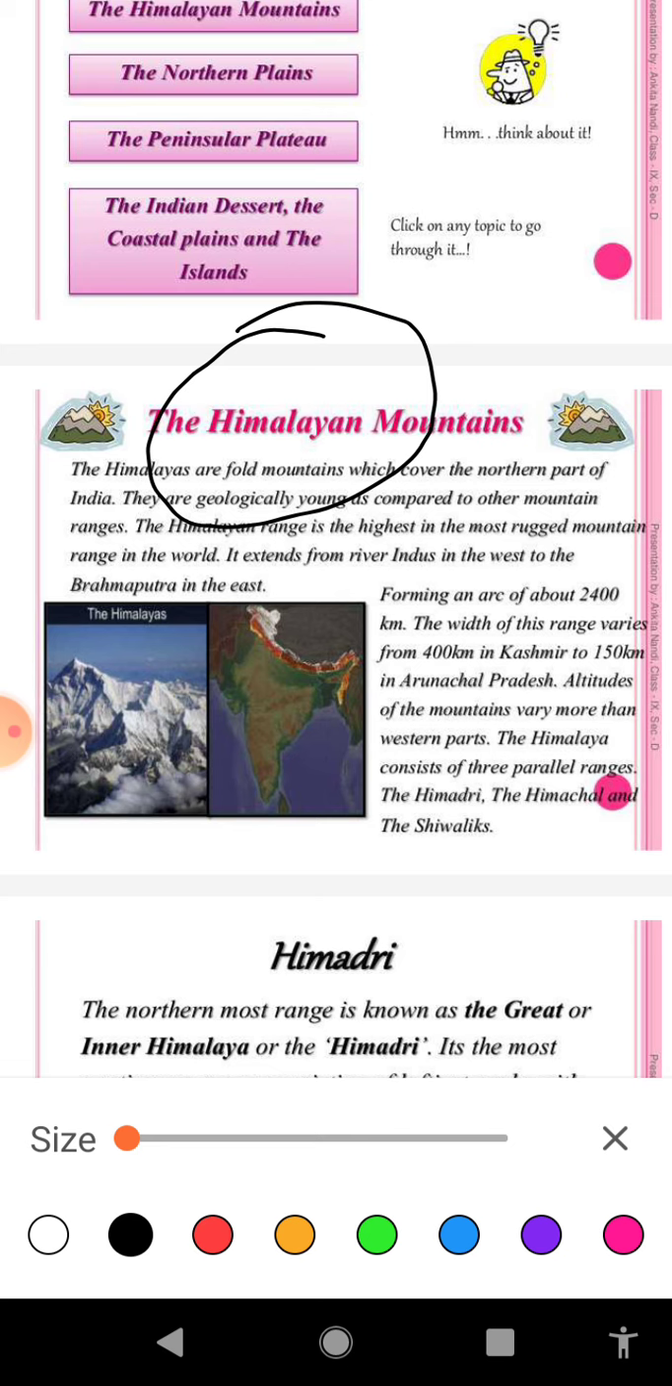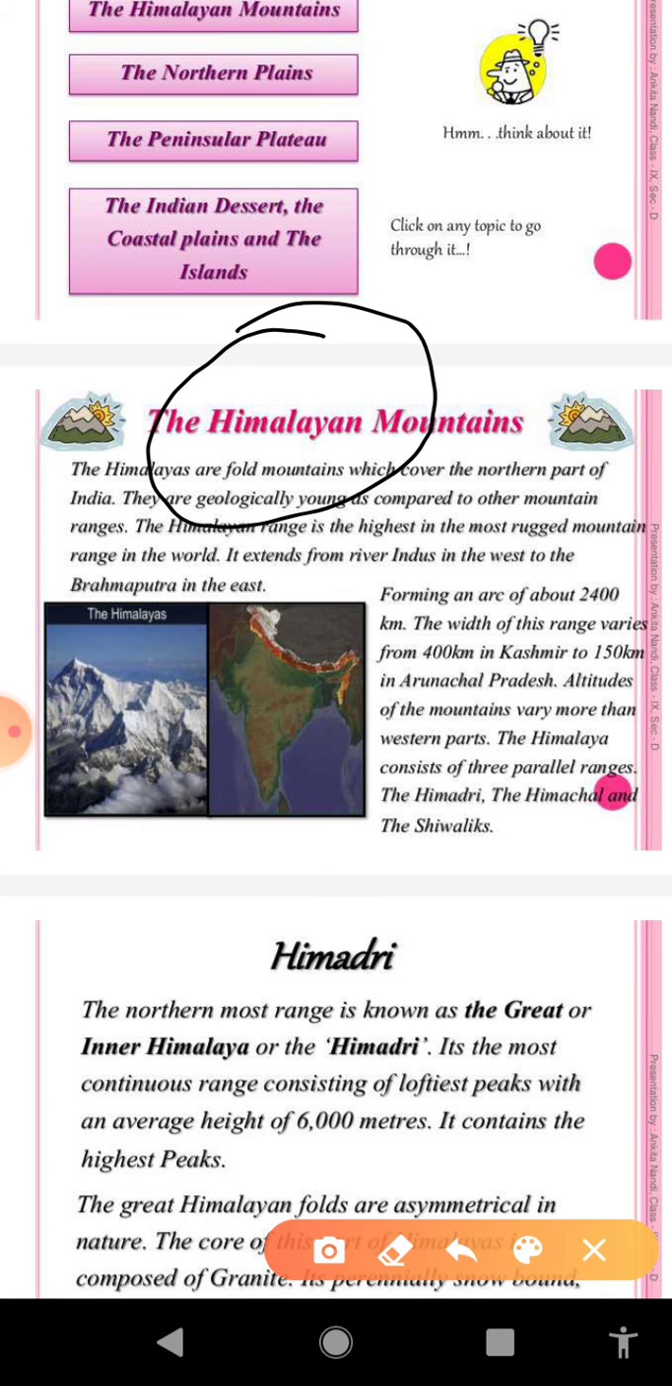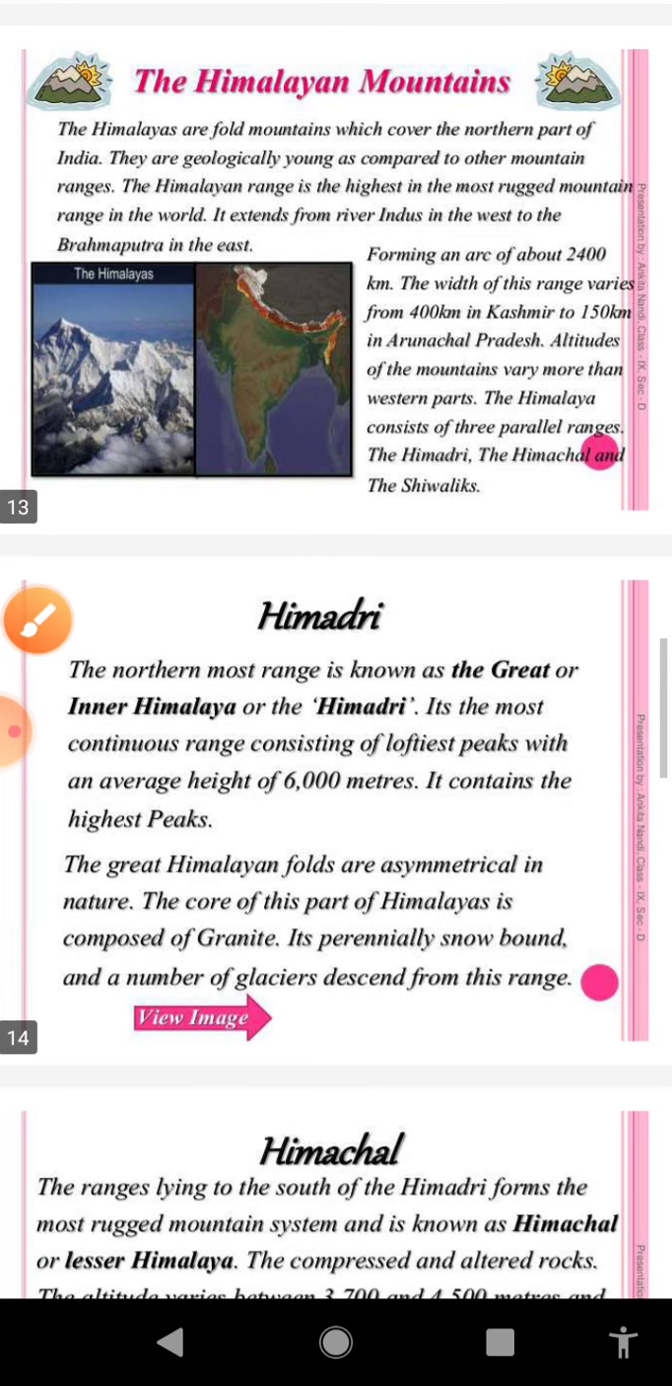With regard to the height, there is variation in height. Height is greater in the eastern half than in the western half of the Himalayas. In the sense, as we are moving from west to east, the elevation or height of the Himalayas increases. Another point, Himalayas have three parallel ranges, the Himadri, the Himachal and the Shivalik. Now let us discuss Himadri.